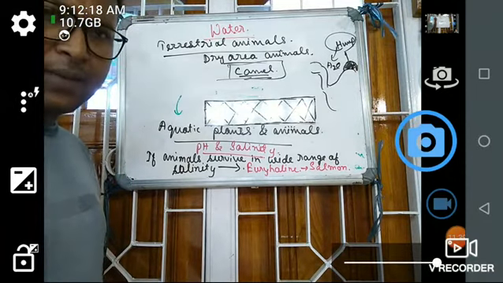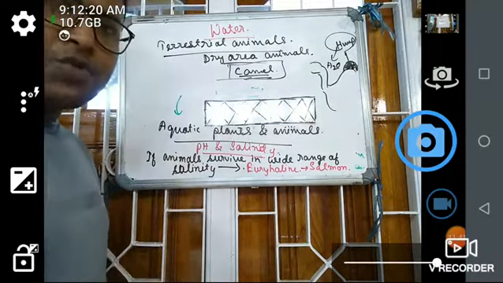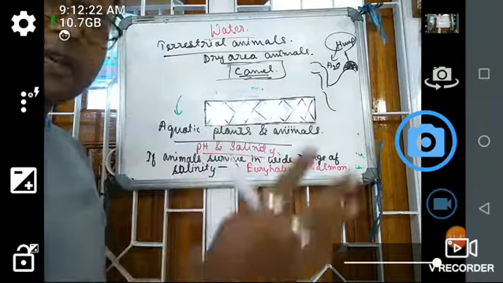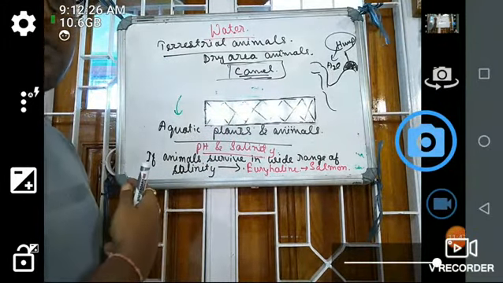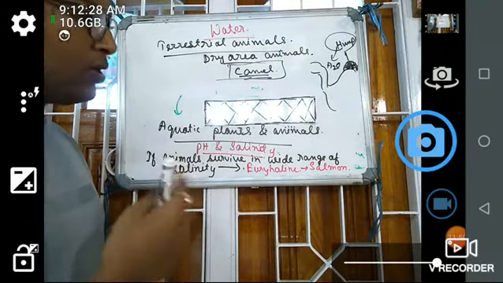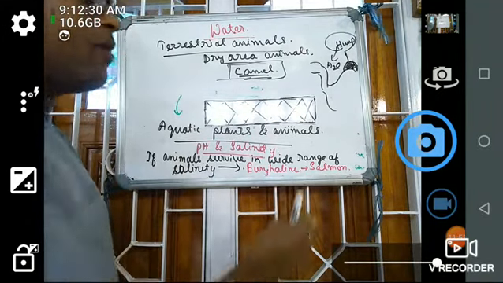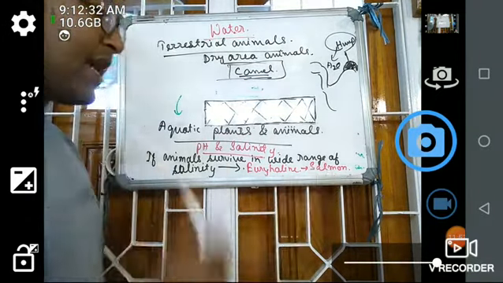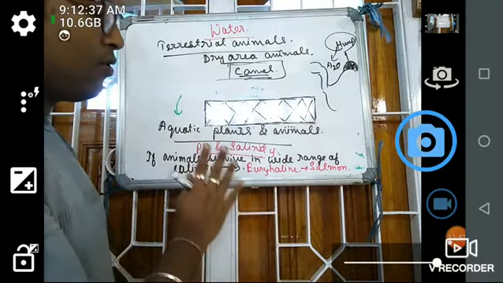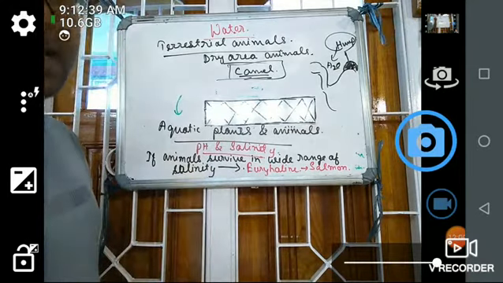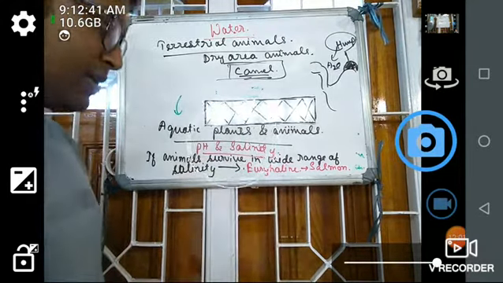Spawning means egg laying. After spawning, they die off or they move to the sea water again. Two things can take place. But salmon is a particular type of fish that can reside in seawater and freshwater both. These are known as euryhaline animals or euryhaline organisms.